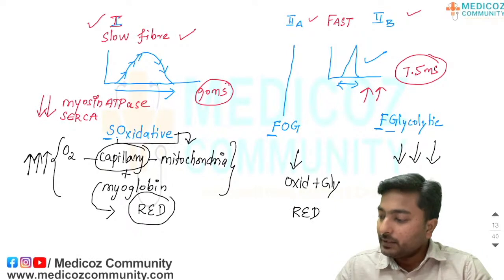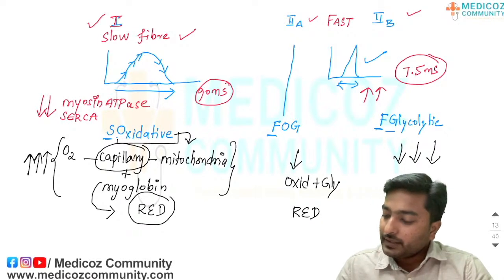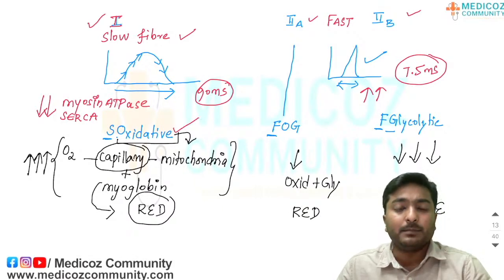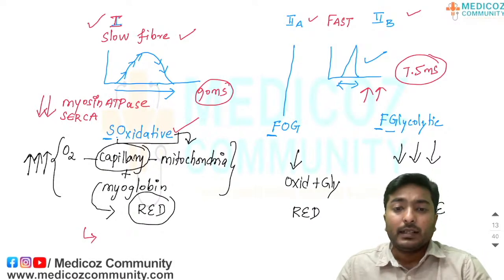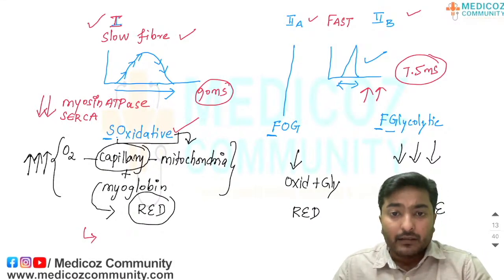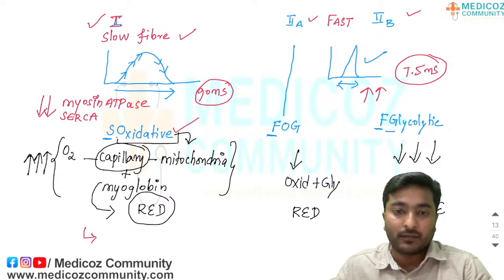Here the color will be white. And finally, since it has an oxidative type of metabolism, it is involved in muscle activity for posture maintenance, which serves long-time action of muscles.